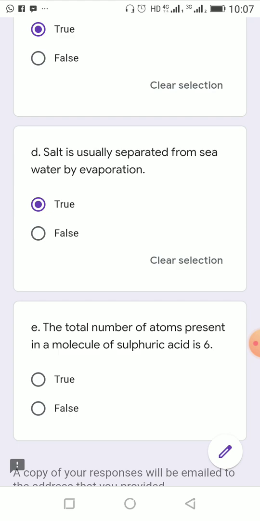This is also false. Why? Because sulfuric acid's formula we know, H2SO4. So 2 hydrogen atoms, 1 sulfur atom, and 4 oxygen atoms are present here. So 2 plus 1 plus 4, that means 7. Okay, if we add up, it will be 7. So here it is written 6, that's why this will be false, right.